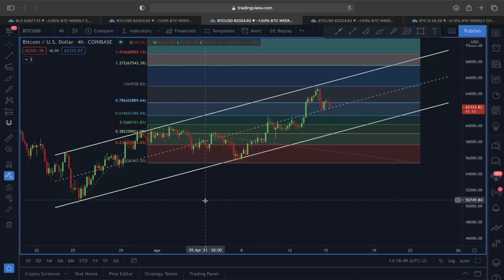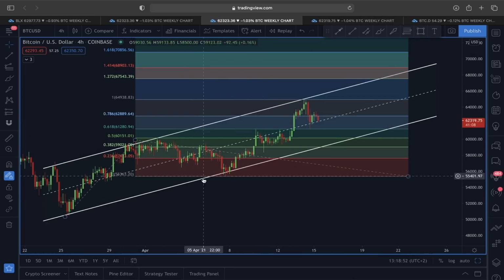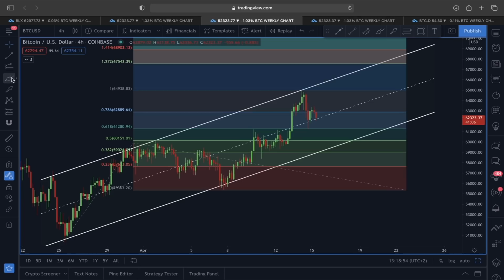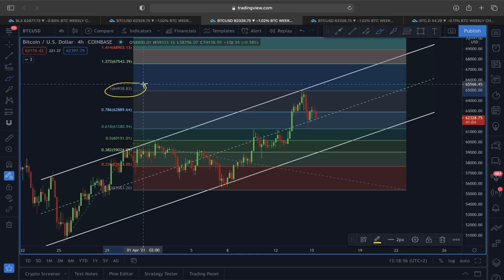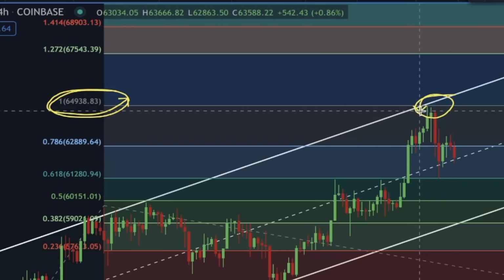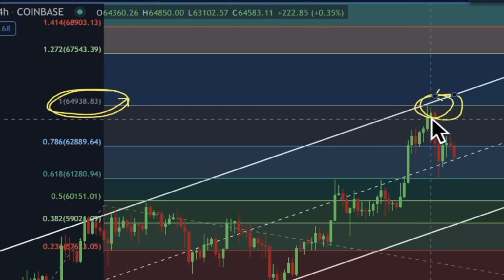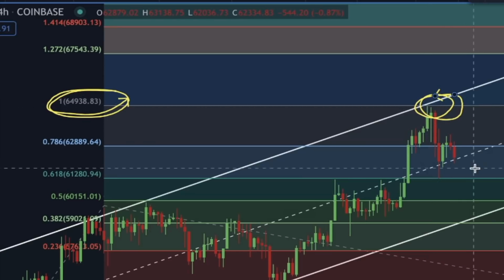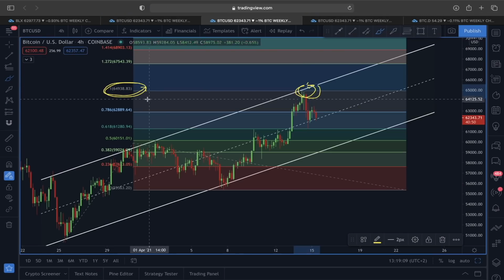This 100% Fibonacci extension level was also a very, very strong resistance, and exactly around that level we got a resistance, and now we are witnessing this pullback type of scenario. That was around the 64,938 price level.